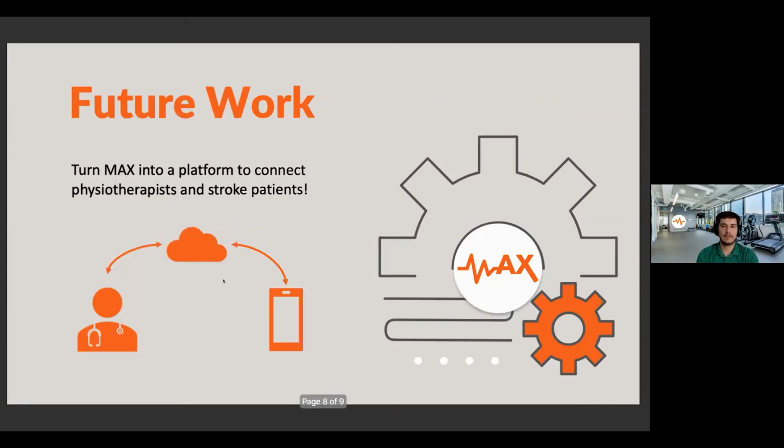The main one being, I would really love to see Max expanded into a platform that helps connect me, the patient, with you, the physiotherapist, so that you can see my progress and give me feedback, as well as allowing me to also ask questions to you. And then closing this feedback loop, that would be so amazing.